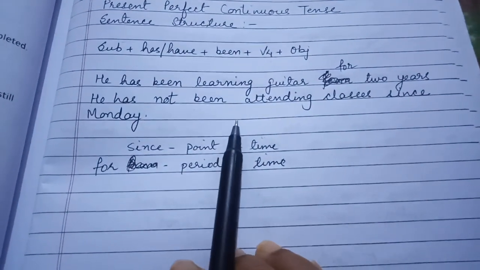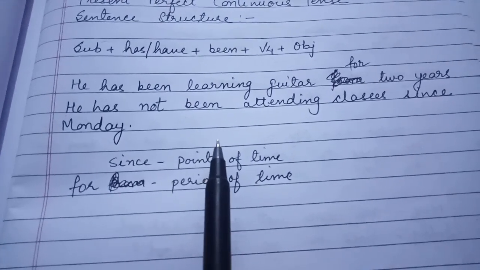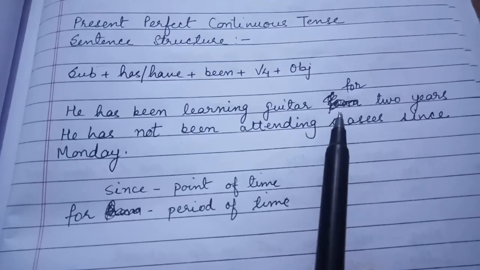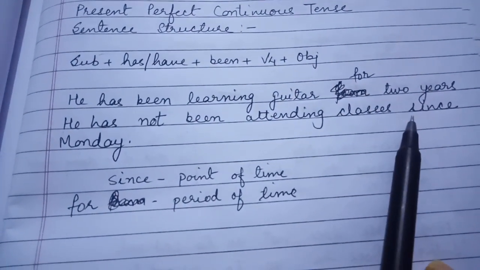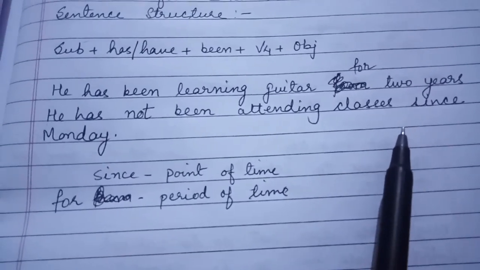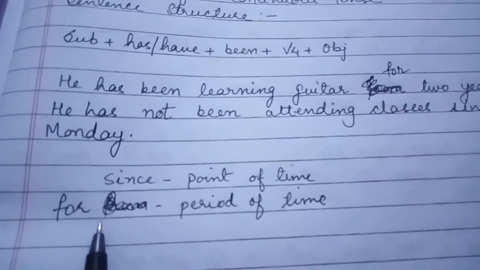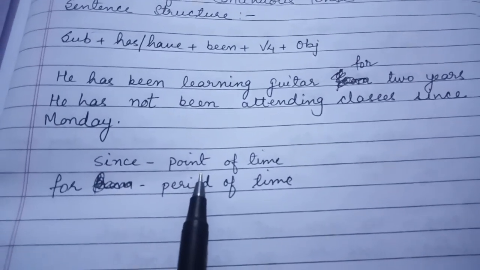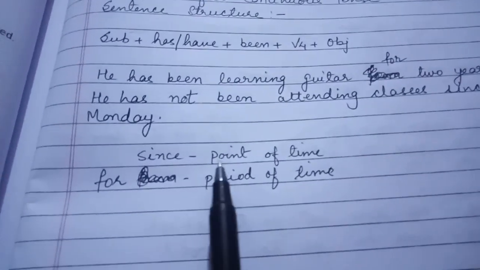Now, you have understood this, that we are using present perfect continuous tense for those actions which started in the past and are still continuing in the present. But you should know that we are using for and since in this tense. How could we judge where we have to use since and where we have to use for? So there is a concept behind that. We use since when we are showing the point of time, and for when we have to show the period of time.